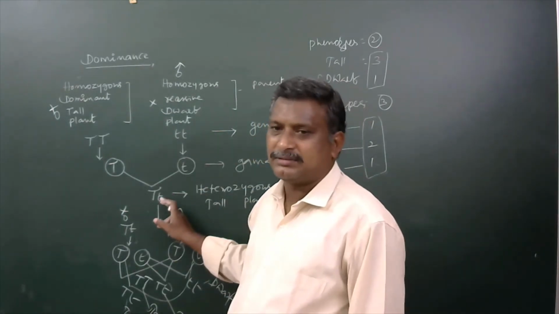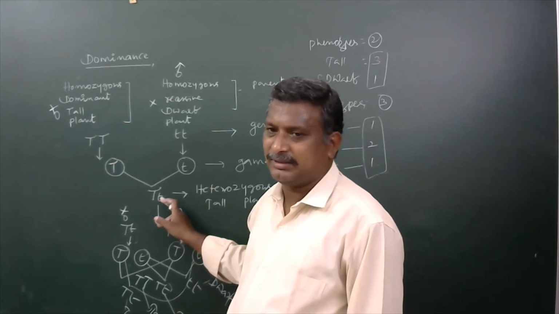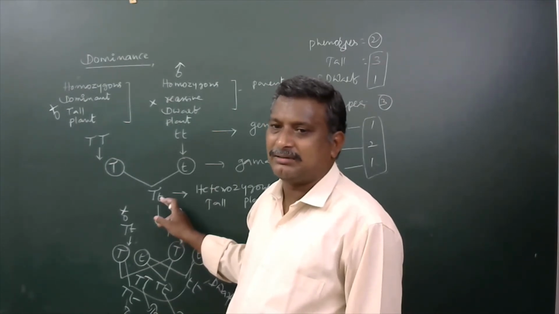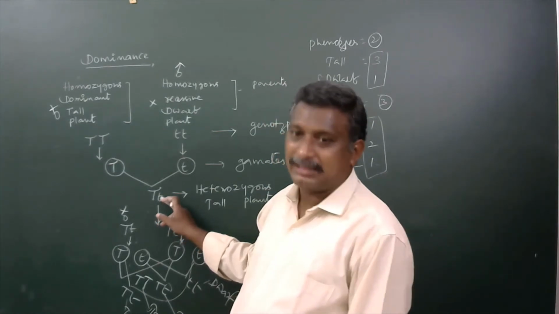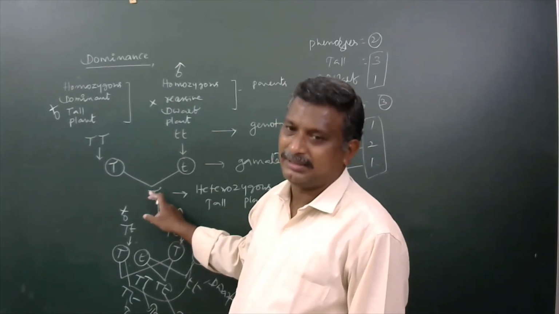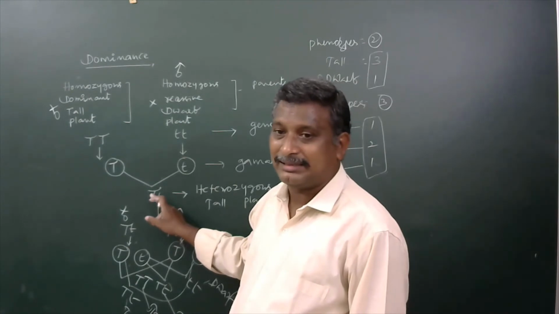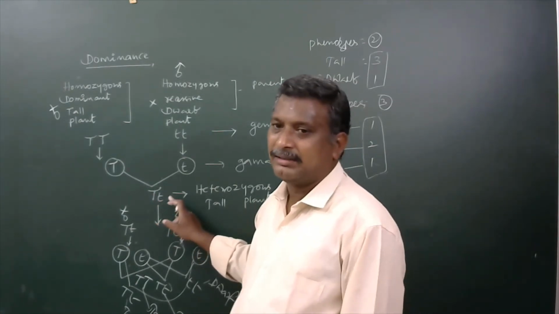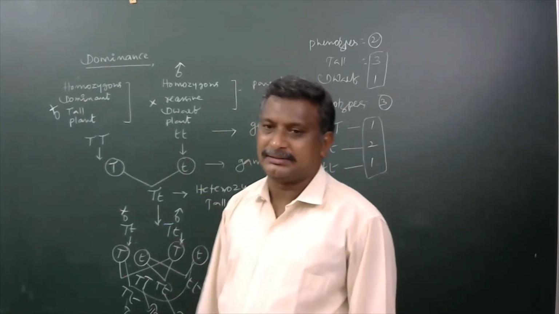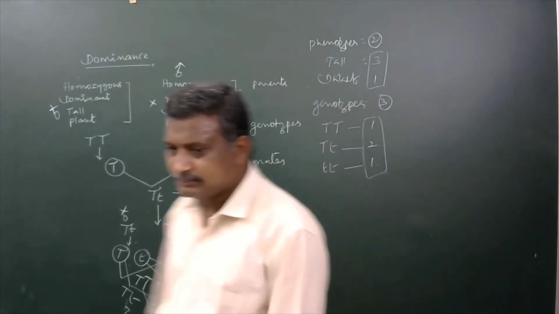Hence, even though the small t gene is available in the F1 individual, that small t is not going to express its character in the plant due to the presence of capital T, the dominant gene. Means that capital T acted as a complete dominant over the small t. This is said to be dominance. Okay.